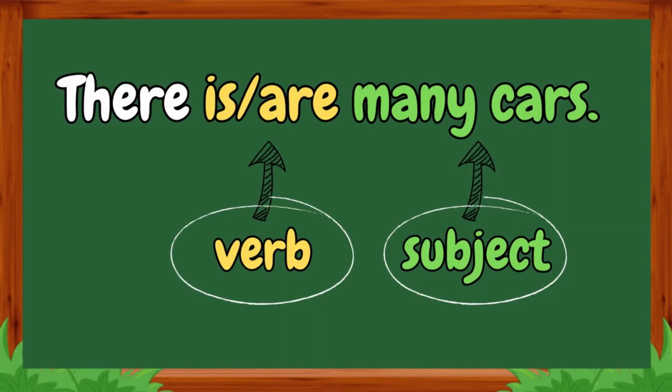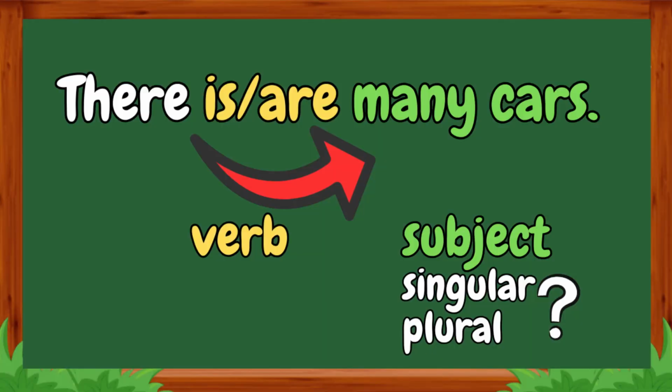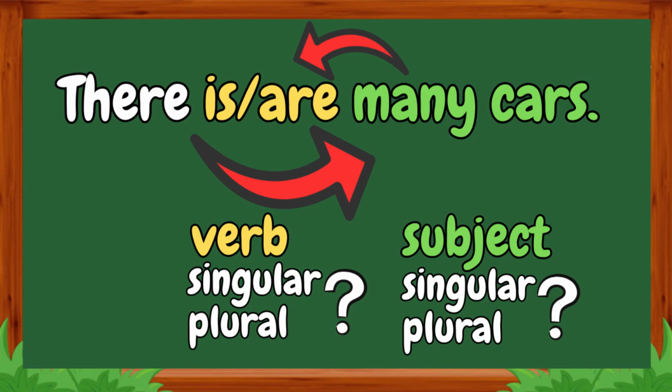So let's repeat that again. Your subject is after your verb. So when you look at this sentence, or when you construct the sentence, you must first go past your verb to your subject. And is your subject singular or plural? And then you go back to your verb, and then you decide if you use the singular or plural verb, of course, depending whether your subject is singular or plural. So yeah, you can see this is a very unique sentence structure.